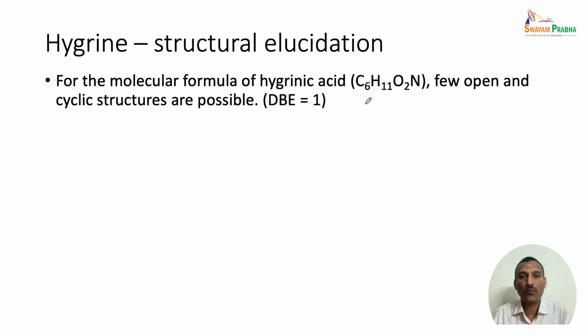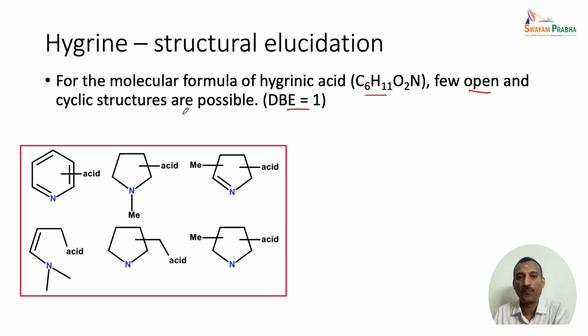From the molecular formula of hygrinic acid, we can identify there is only one double bond equivalent. That means we can have either an open or a cyclic structure. Let us look at the various possible ways we can draw the structures. The first one is a cyclic structure. This is a 6-membered nitrogen unit because we have a tertiary nitrogen. This is the main thing we have to remember: the benzene sulfonyl chloride reaction shows that there is a tertiary nitrogen. So, we have to look at the different ways by which a tertiary nitrogen can be written in a ring structure, because the double bond equivalent is 1.